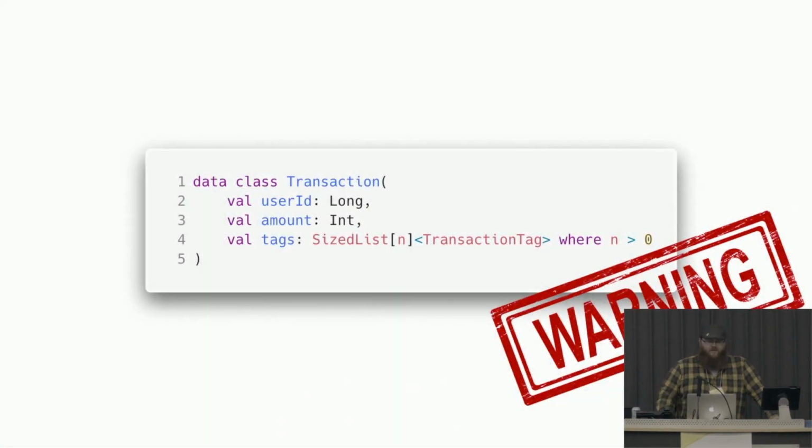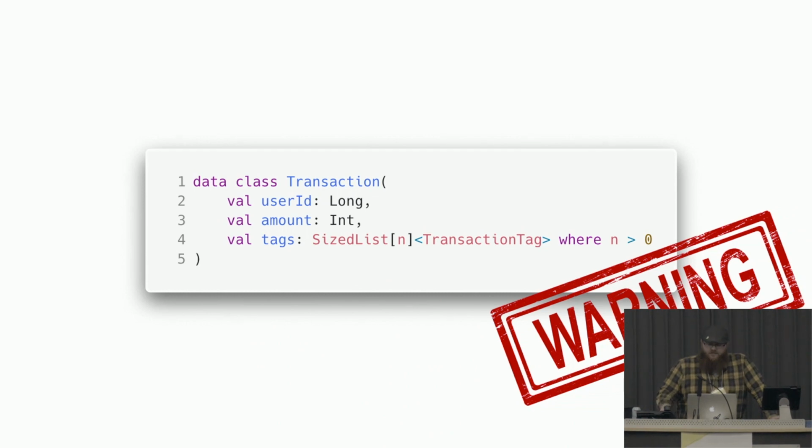But you can imagine in 5 years, we have something called a sized list, and you can read that size out in your type definition as n and constrain it. That n must be greater than 0. Then, when you're compiling, Kotlin can say, hey, right here, it's a dynamically generated list. We can't be certain that there's an element. Or, hey, right here, you're passing an empty list. That has size 0. This isn't going to work. So this is a very narrow demonstration of what dependent types can do.